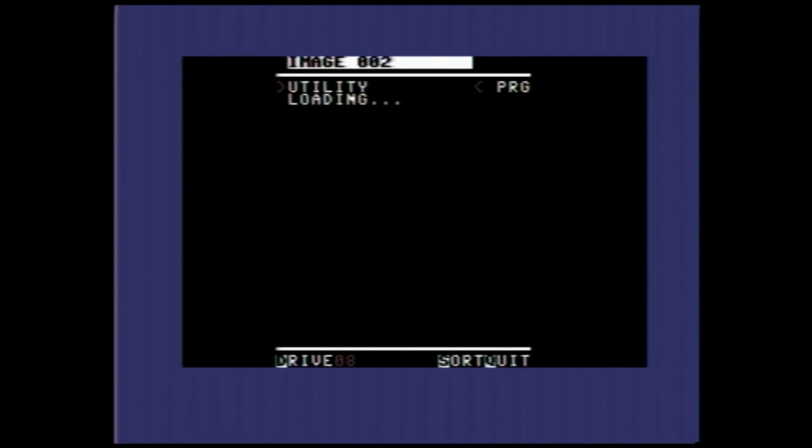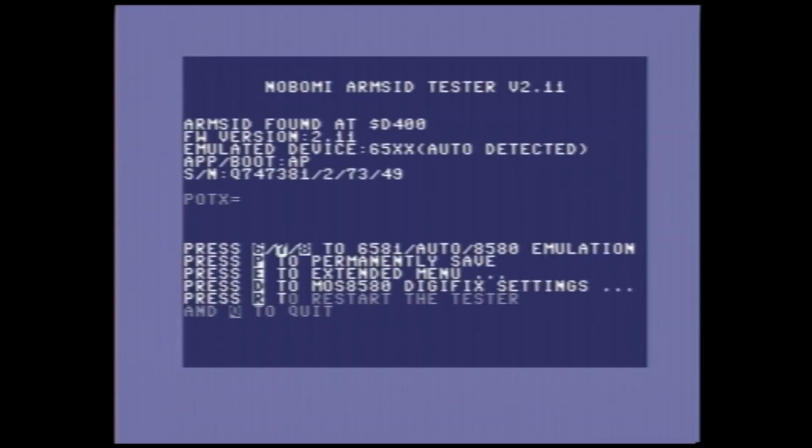Some people in the last video thought that the sound generated by the ARMSID just wasn't as clean or as bright or as lively, or whatever way you want to put it. It was just slightly different to that of the original chip. So let's press E here to get into the extended menu.